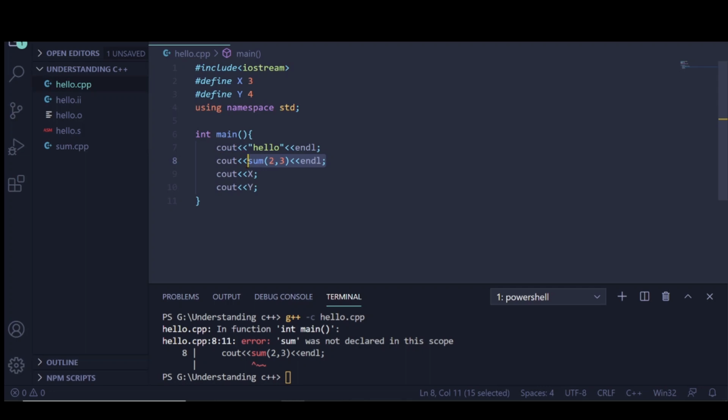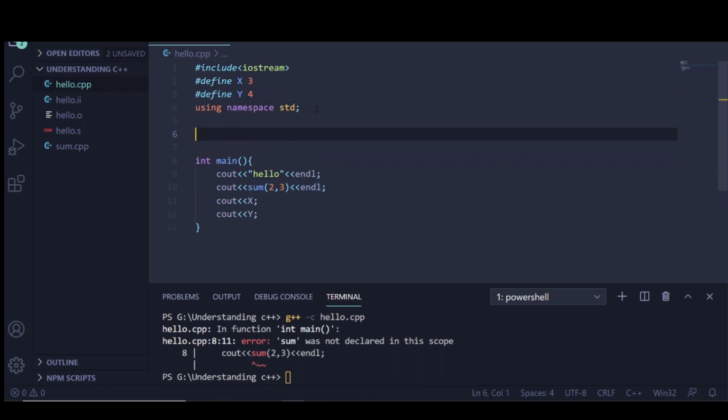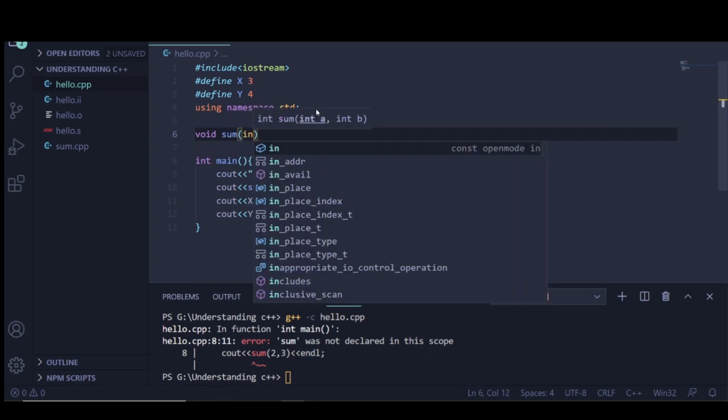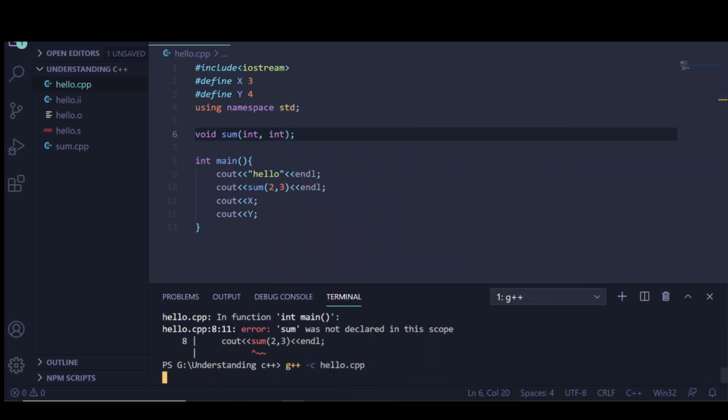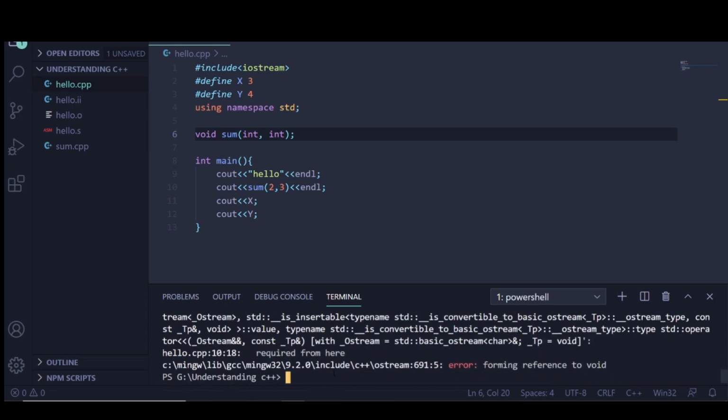So here comes the linking part. We need to link that, because whenever a function is executed, it should be found. Now what we can do is add the int sum function declaration, and now it should work fine. It should compile. No, it is not. Okay.